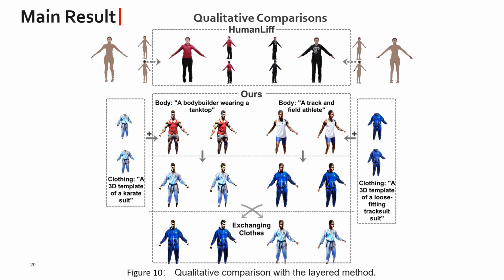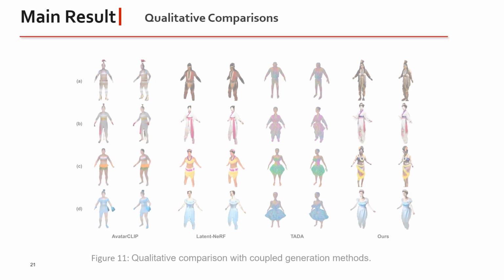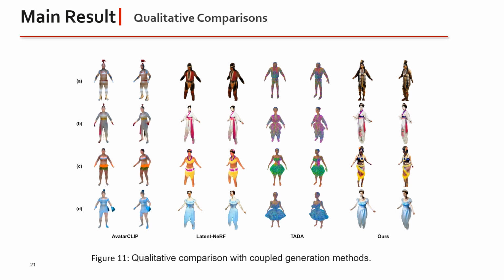In addition, compared to HumanLIF, our approach also exchanges clothing between human bodies of different people without retraining the network. Figure 11 shows that our method has better generation quality, even in coupled generation mode.